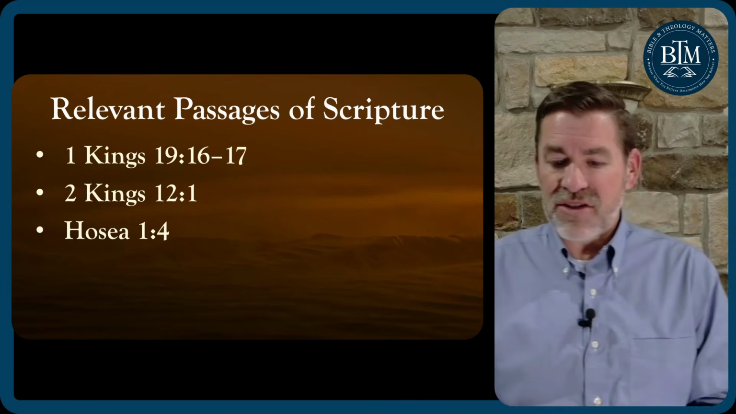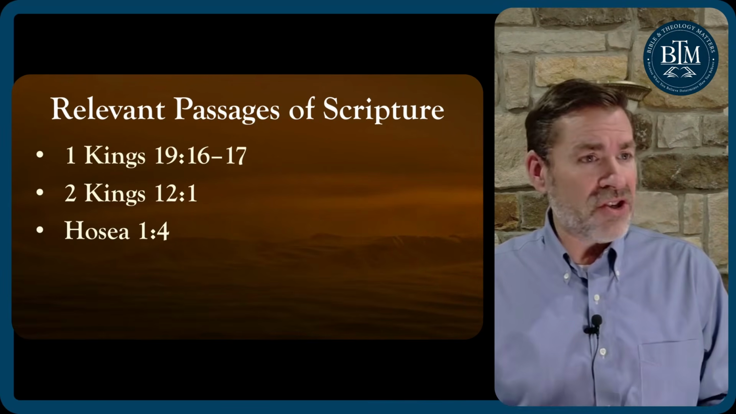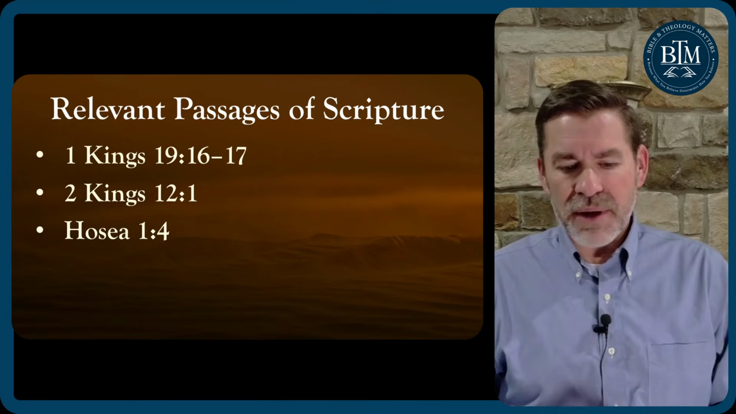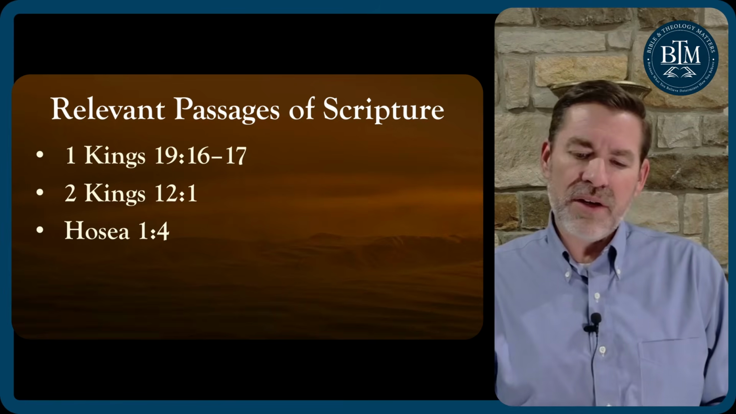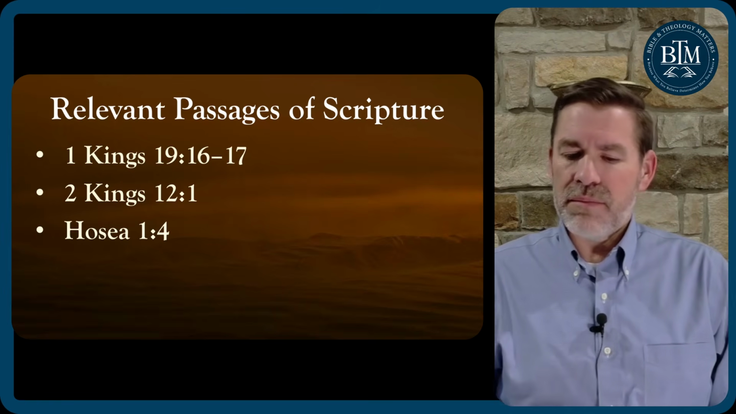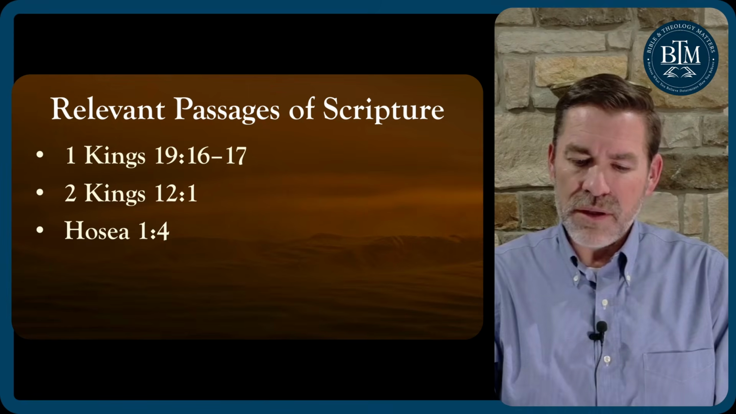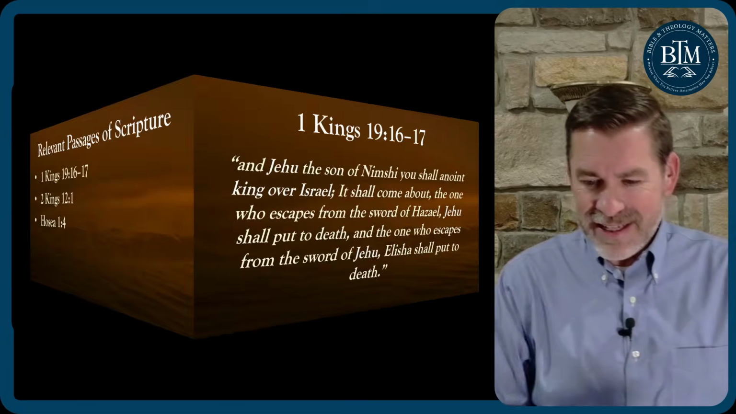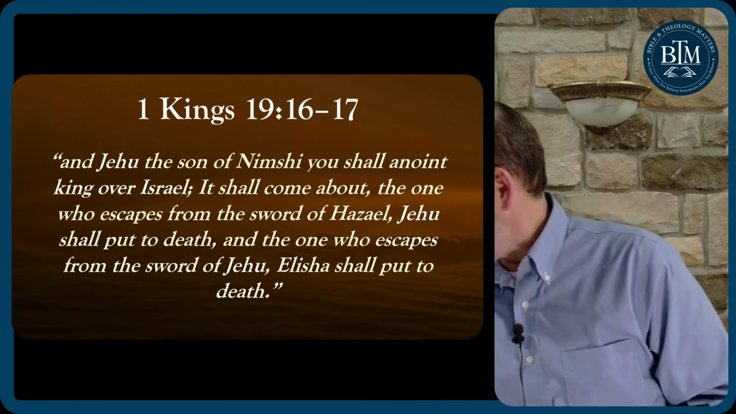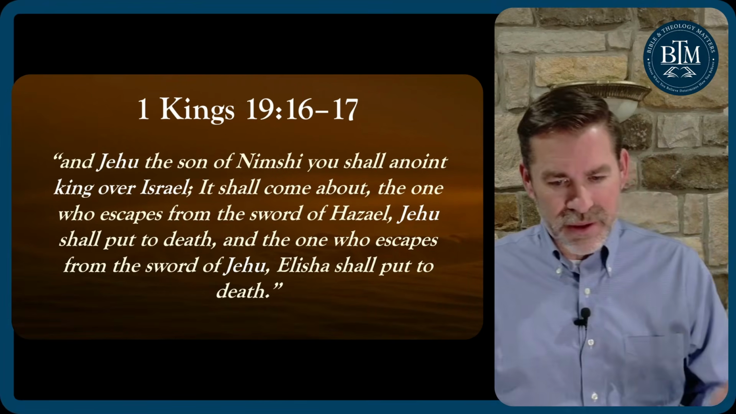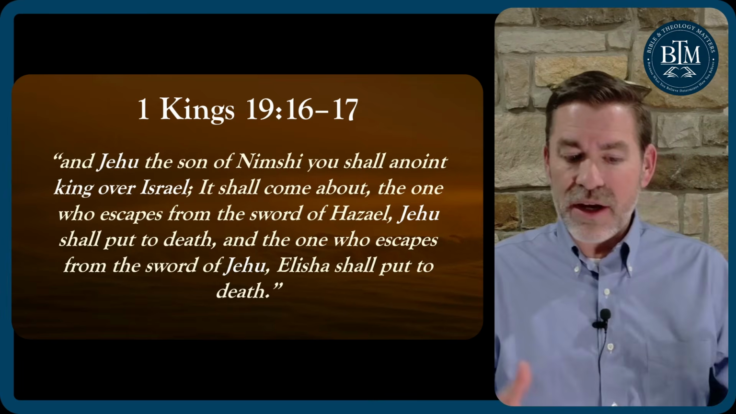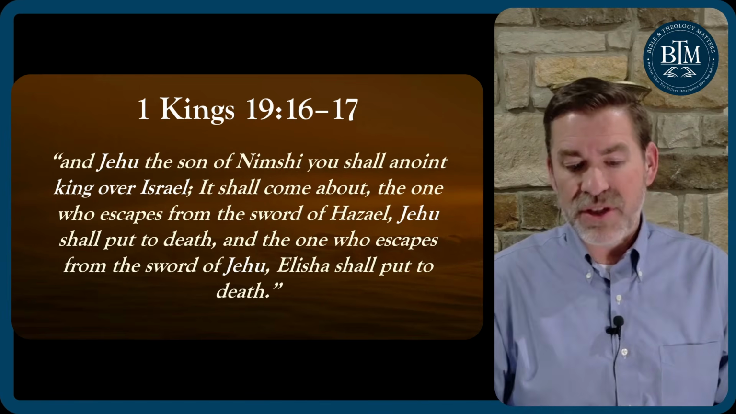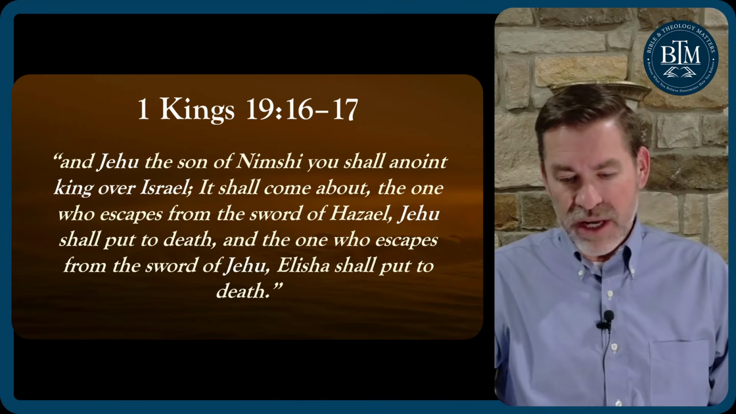So some of the relevant passages, there's a lot of relevant passages we could look at that mention Jehu, specifically king of Israel, 10 northern tribes. But here are a few verses we're going to look at and then show how this obelisk, Shalmaneser's obelisk, will affirm the biblical record. 1 Kings 19, verses 16 to 17, we read, "And Jehu, the son of Nimshi, you shall anoint king over Israel. It shall come about, the one who escapes from the sword of Hazael, Jehu shall put to death. And the one who escapes from the sword of Jehu, Elisha shall put to death."